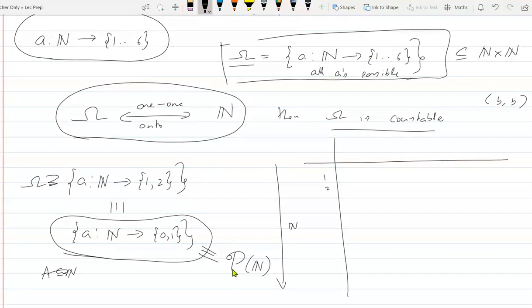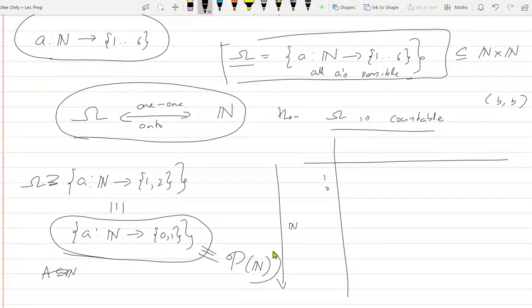Yes, sir. Because take any subset of natural numbers, I can encode it into a function. Whatever elements inside the set, I will output 1. Whatever element outside the set, I will output 0. Okay. So this is essentially the power set of natural numbers. Everybody agrees? Yes, sir.